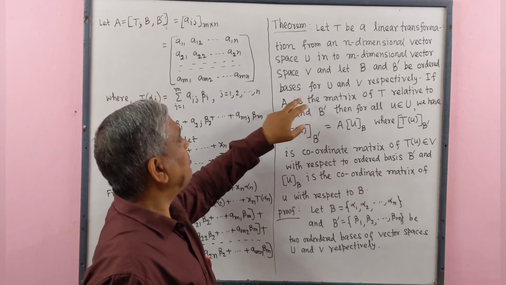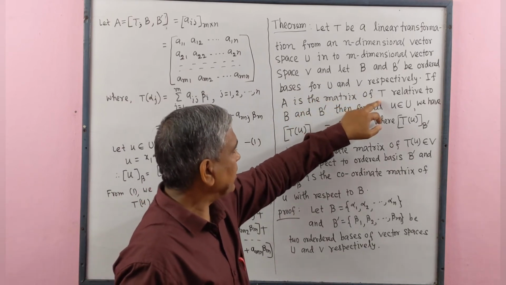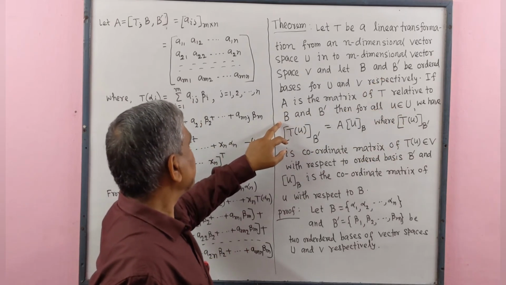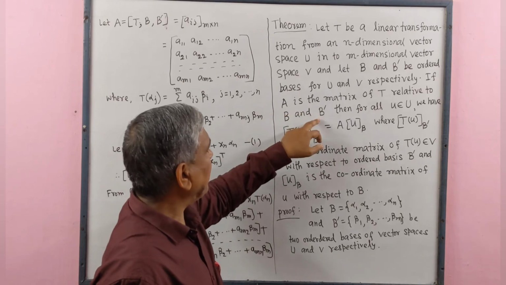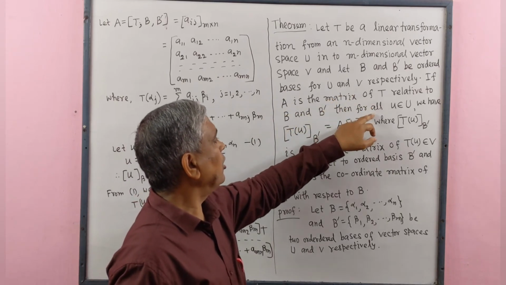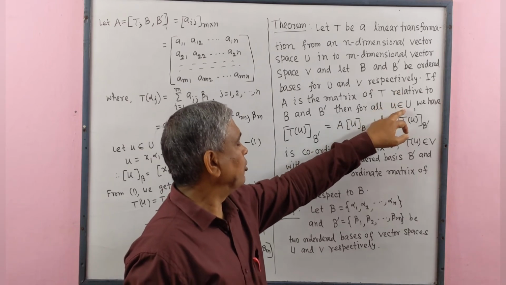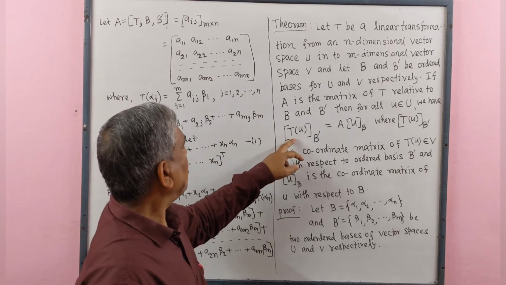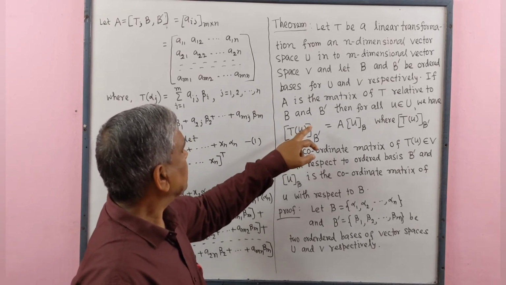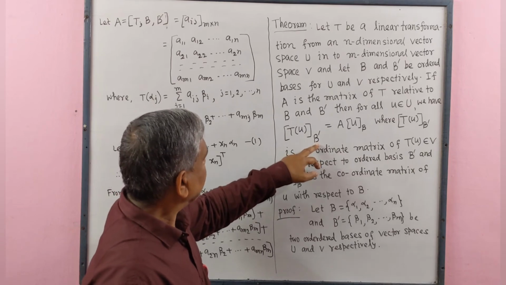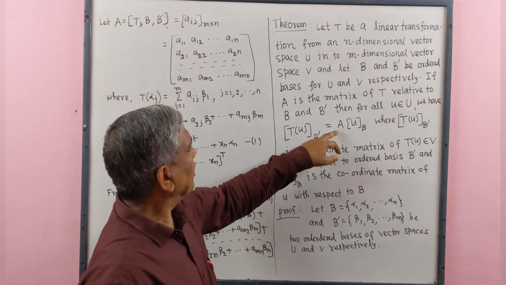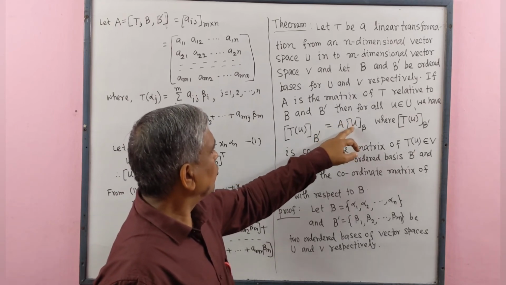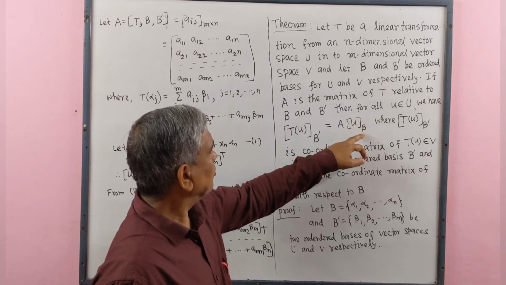If A is the matrix of the linear transformation T relative to bases B and B', then for all u belonging to U, we have the coordinate matrix of Tu with respect to basis B' equal to A times the coordinate matrix of u with respect to basis B.